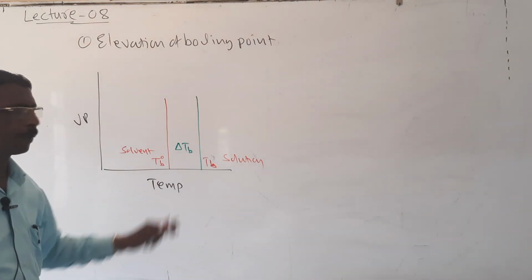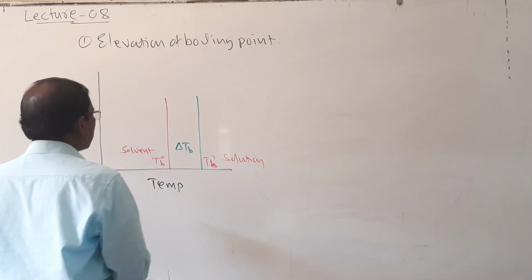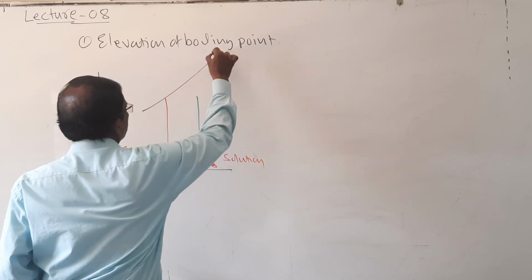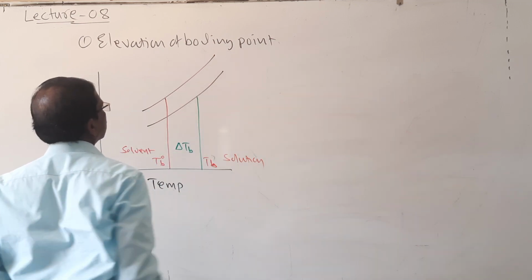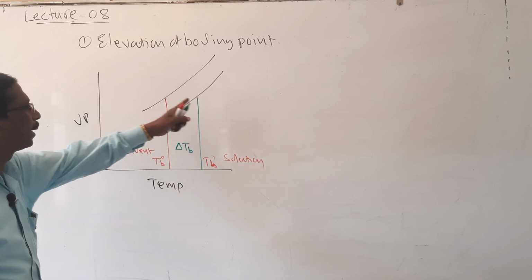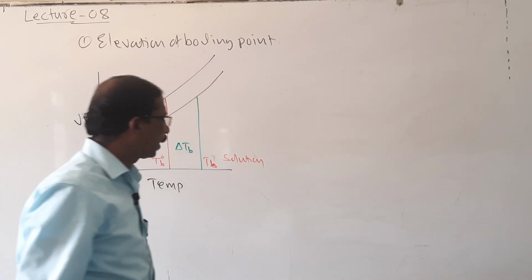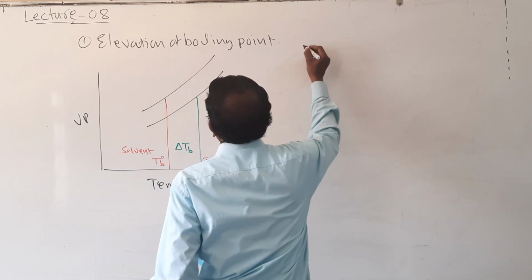It is the difference between these two. Then here, if you plot this graph, it is represented like this. So here it is solvent and here it is a solution.